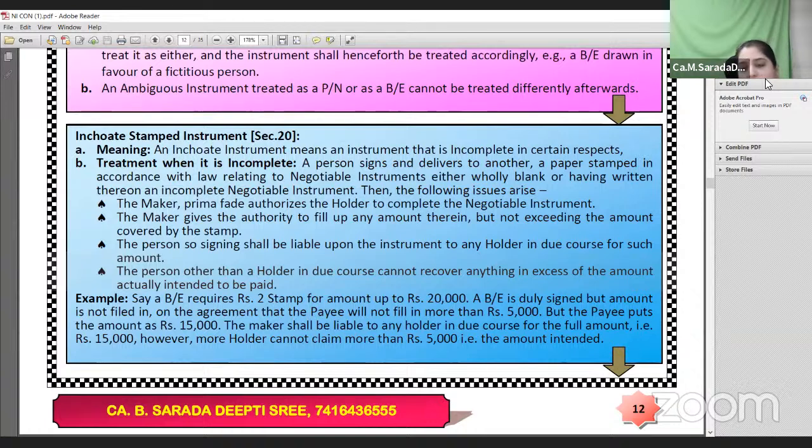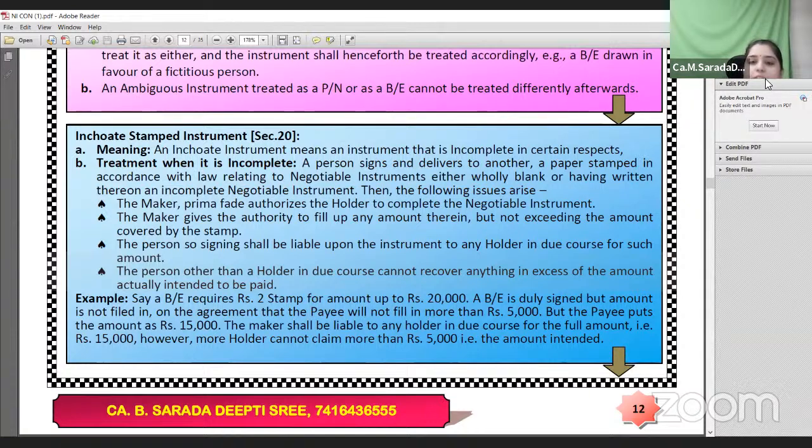He should write the amount which he has taken as loan plus some interest amount. But in this case, the payee wrote the entire 50,000 amount. Now tell me, as the holder of the instrument, can the payee claim 50,000 from the maker? Yes, because it is the amount covered by the stamp, he can claim. Suppose instead of 50,000, he writes around 60,000 rupees, that amount can't be claimed. It is because it is above the stamp value, which cannot be claimed.